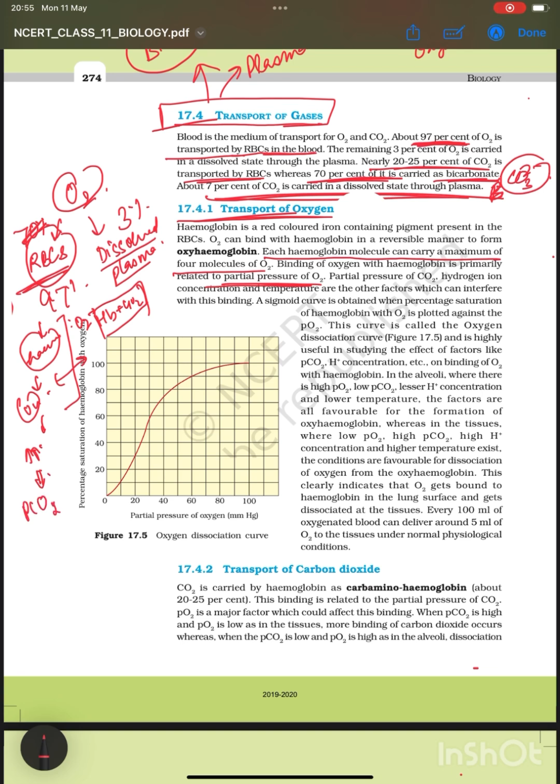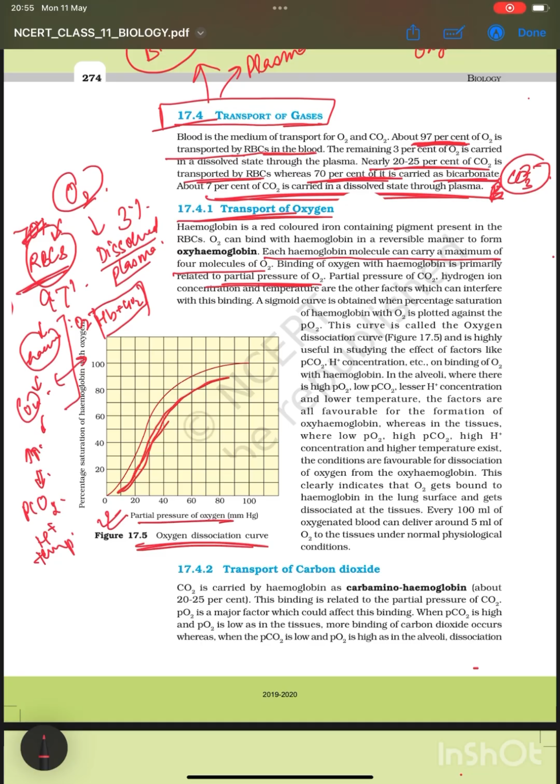Here, partial pressure of CO2, hydrogen ion concentration as well as temperature play a very important role in the binding of O2 for its transportation, and we get a sigmoid curve. This curve is known as the oxygen dissociation curve.